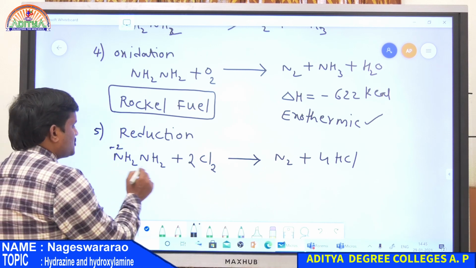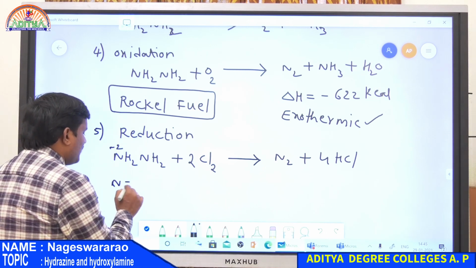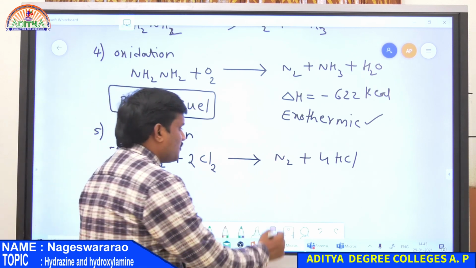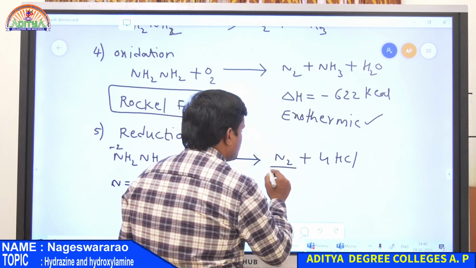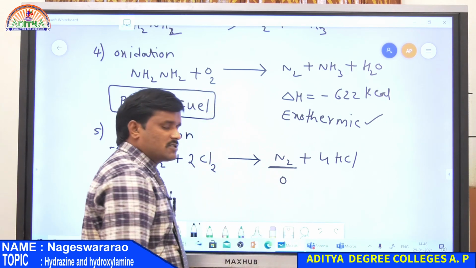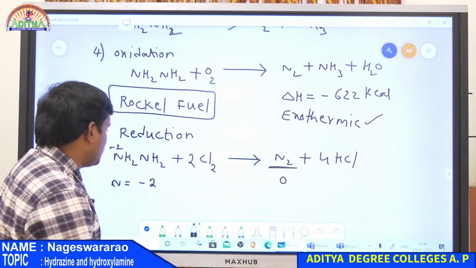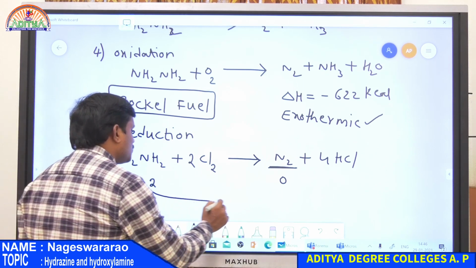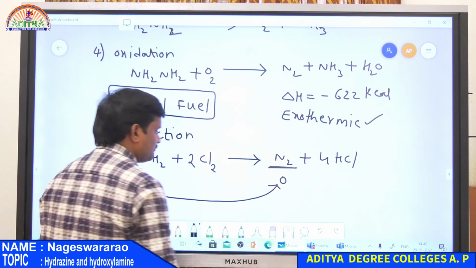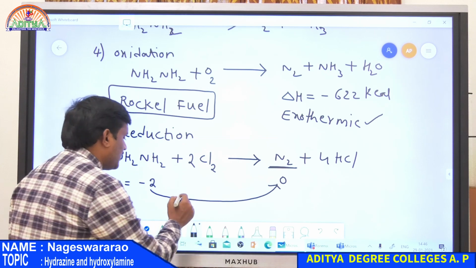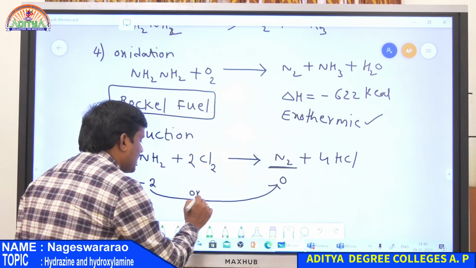So in NH2, nitrogen has -2 oxidation state, whereas on the product side it is N2, a molecule, and an N2 molecule always has 0 oxidation state. Therefore the oxidation number of nitrogen increases from -2 to 0, so nitrogen undergoes an oxidation reaction.